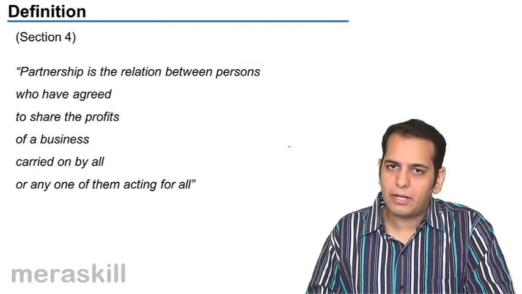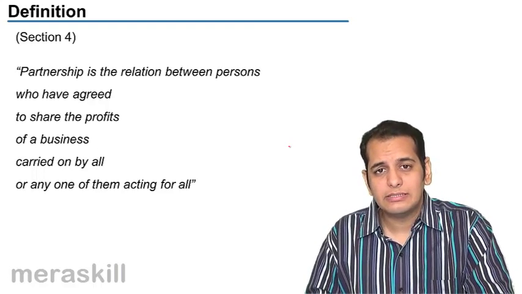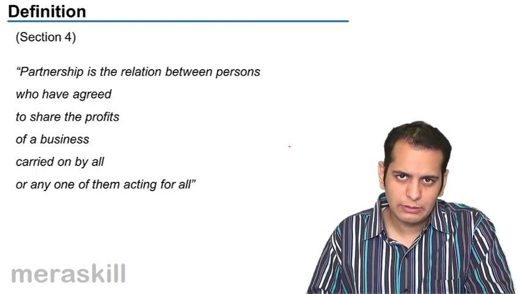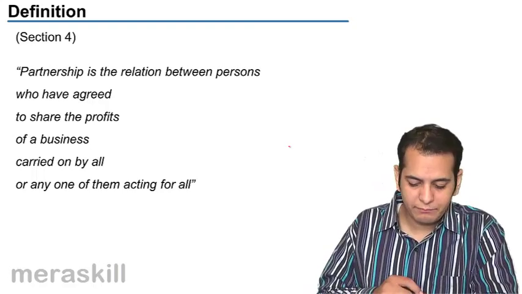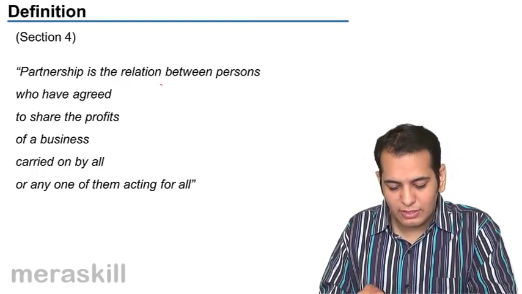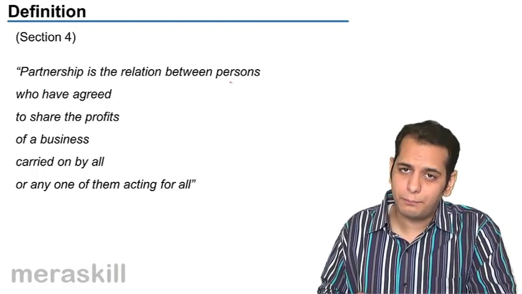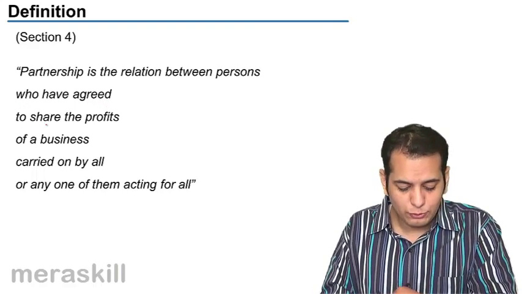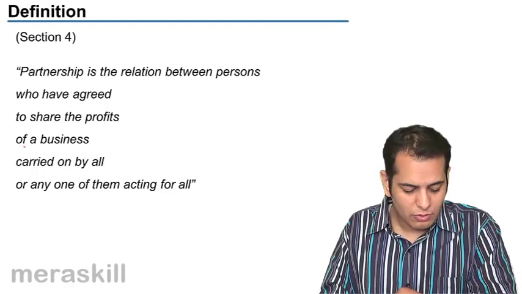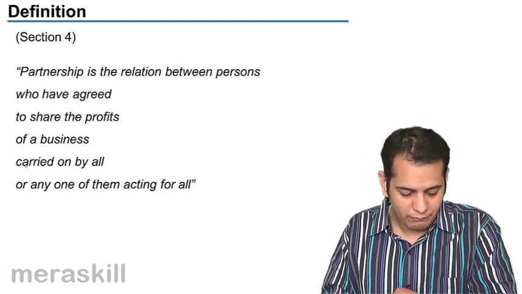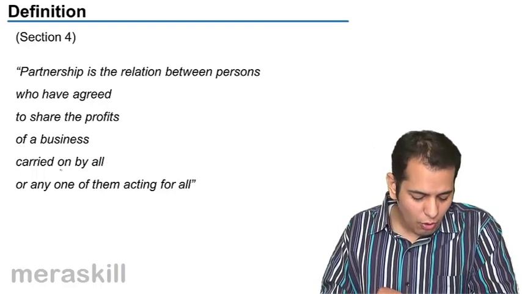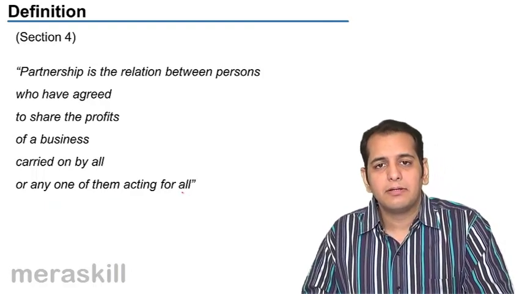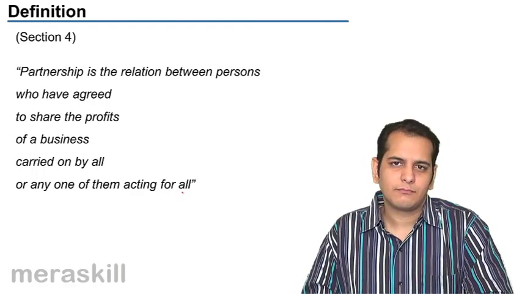Definition of partnership. Now this definition is given under section 4. Now how is partnership defined? Partnership is the relation between the persons who have agreed to share the profits of a business carried on by all, or any of them acting for all.